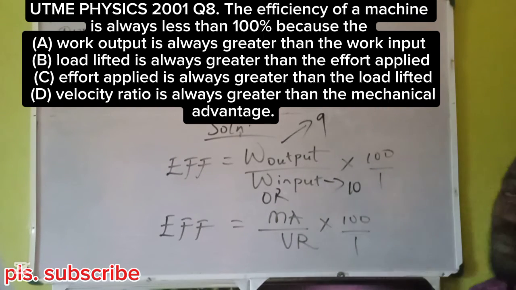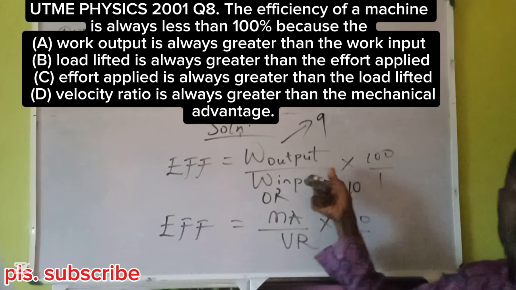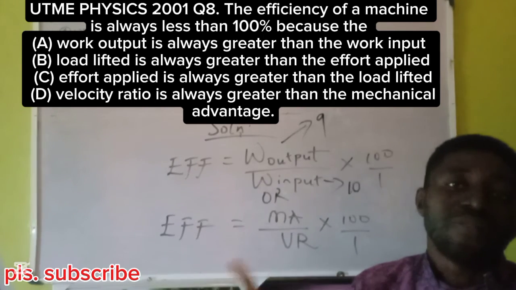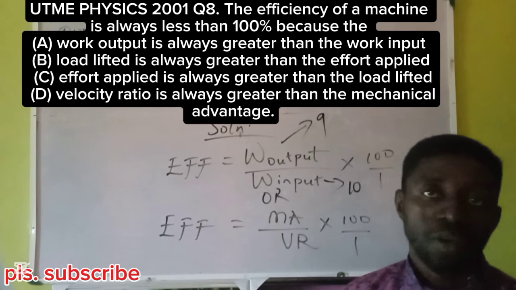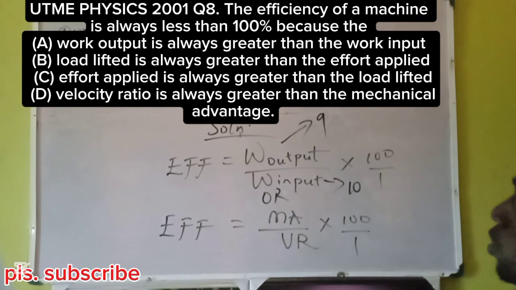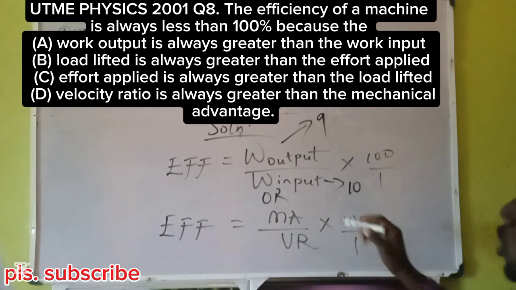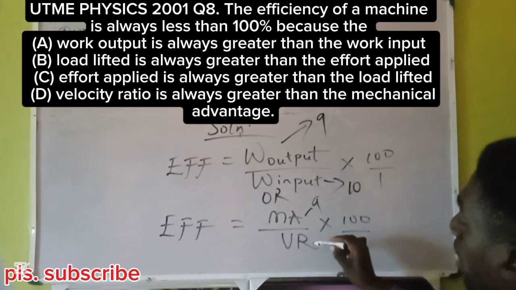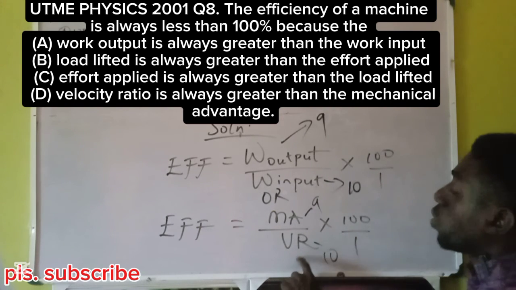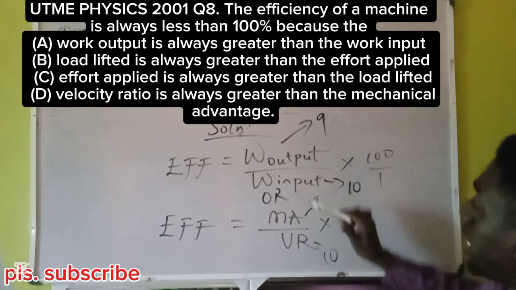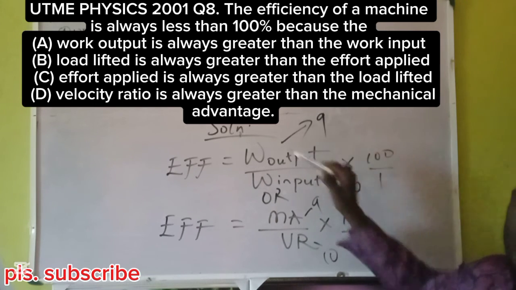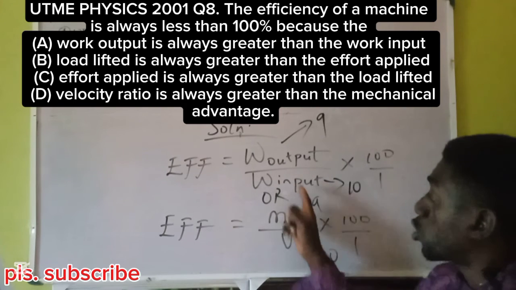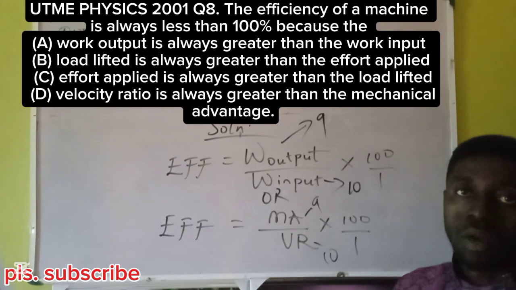Okay, now this is the ideal way of putting this equation. When you take it the other way, you'll be having 10 divided by 9. You'll be having 1 point something, which will give you a value greater than 100%, which is not possible for any machine to do. So for my equation, you notice that the input is always greater, and the same thing will apply here. You have 9 here and also have what? 10. The VR will always be greater than MA. The same way the work input will always be greater than the work output. Take note of that. In efficiency, the denominator is always greater. Okay, see what I mean?